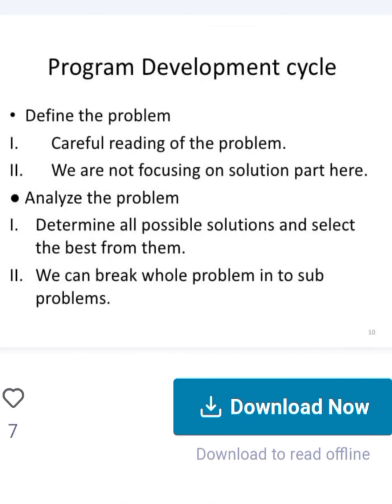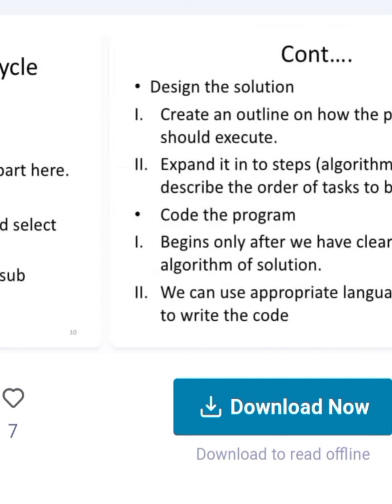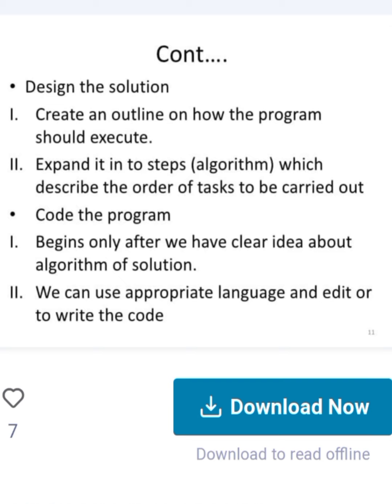The program development cycle. Define the problem: careful reading of the problem. We are not focusing on the solution part here. Analyze the problem: determine all possible solutions and select the best from them. We can break the whole problem into sub-problems. Design the solution: create an outline of how the program should execute, and expand it into steps which describe the order of tasks to be carried out.